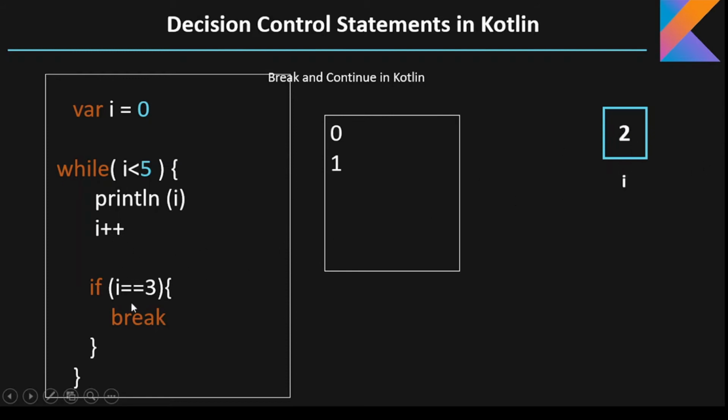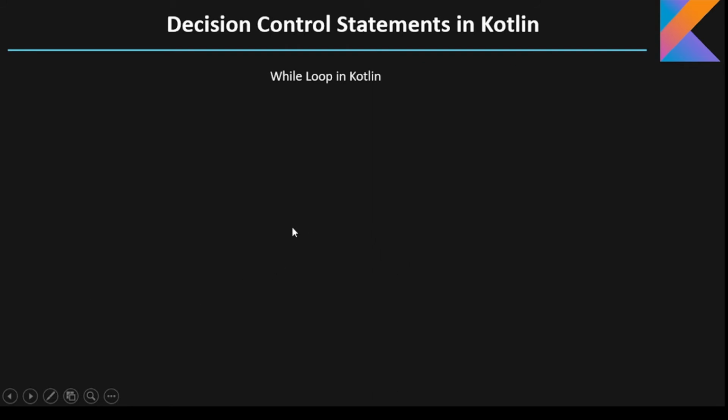Now it will again check if 2 is equal to 3. No, so it won't execute this if block. Then it will again check the loop. If 2 equals 5, no, it will print 2 on the screen, and here also it will be false. Now it will increment the variable to 3. Now it will print 3 on the screen on this statement. It will increase the variable, it will check, and it will exit out of the loop. So in this way the break statement works in the Kotlin programming language.